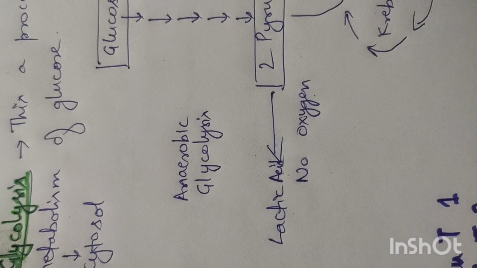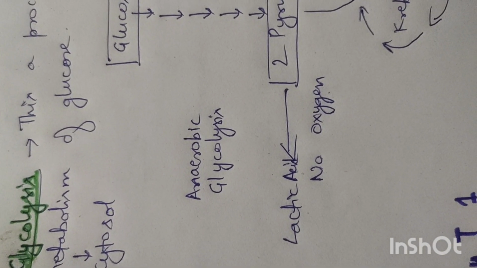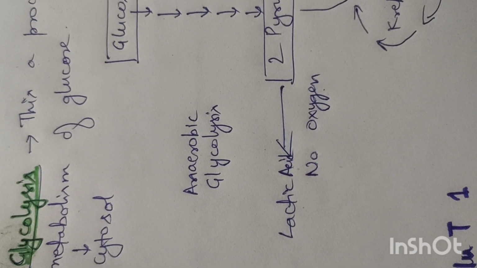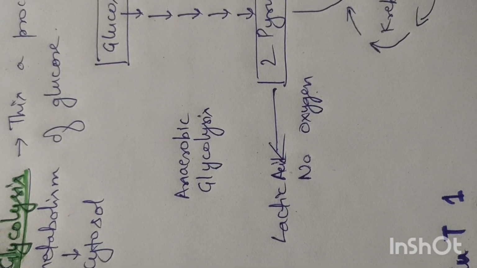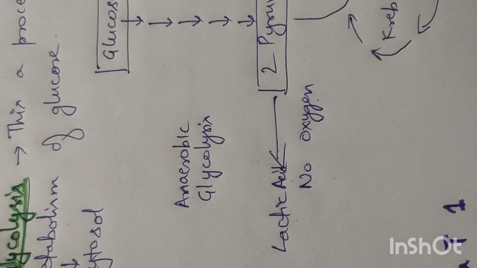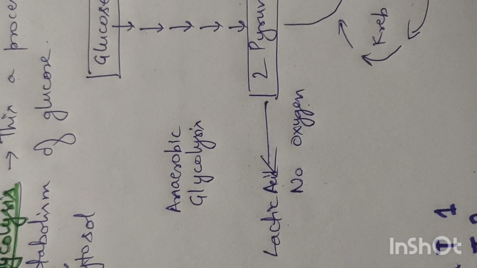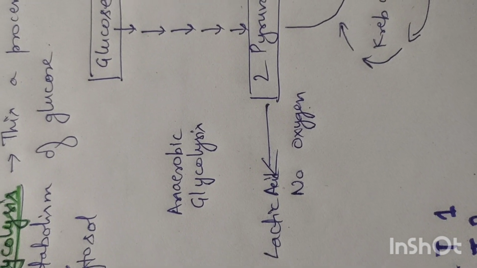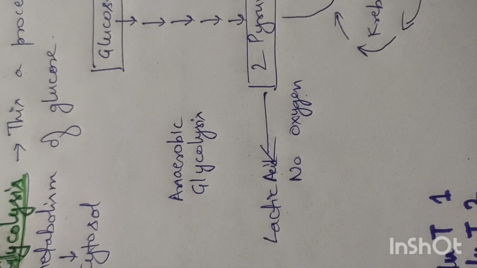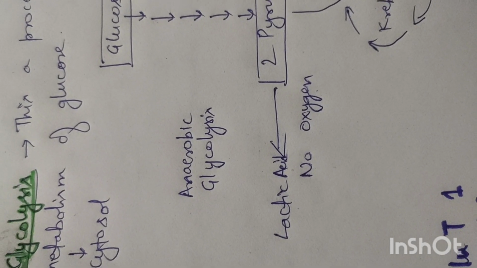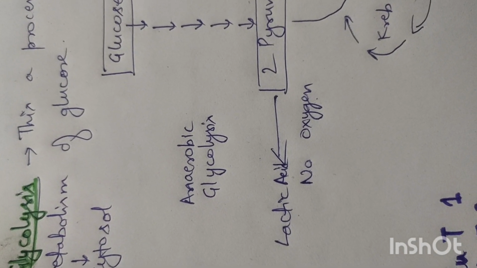So how does this glucose come into our body? We take food. That food contains carbohydrates, fats, vitamins, minerals, and proteins. Now these proteins break down into amino acids, fats break down into fatty acids, and carbohydrates break down into monosaccharides, polysaccharides, and disaccharides. The monosaccharides are galactose, glucose, and fructose. So this glucose comes from our food, which is utilized in our body.